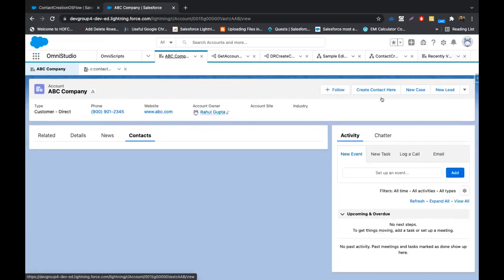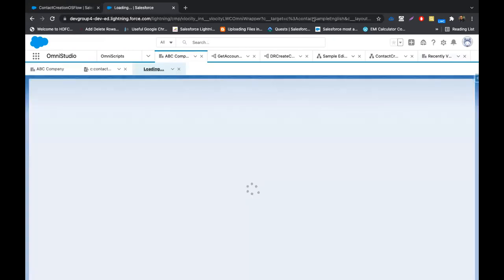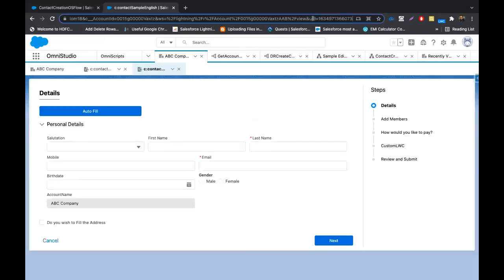Okay, now this account via this button, I was invoking my OmniScript. This is how I was invoking the OmniScript. If you see in this URL, I am passing one of the elements, the account ID, in this URL. Now using this account ID, I'm getting the data and printing the name of the account here. So we'll have to read this URL.